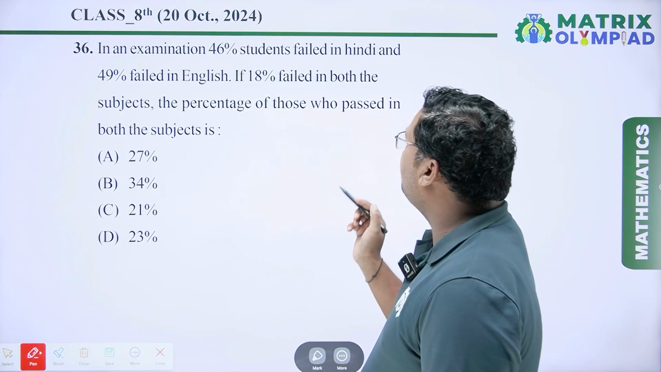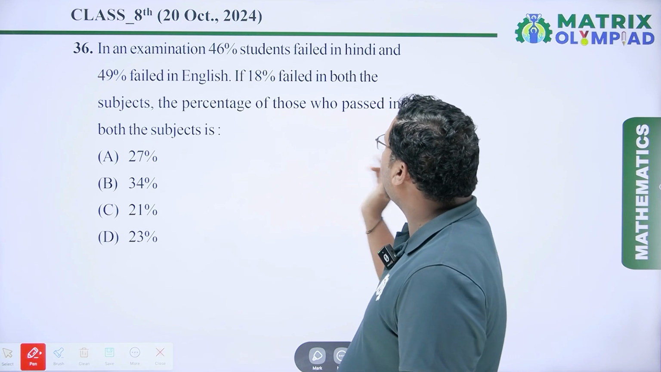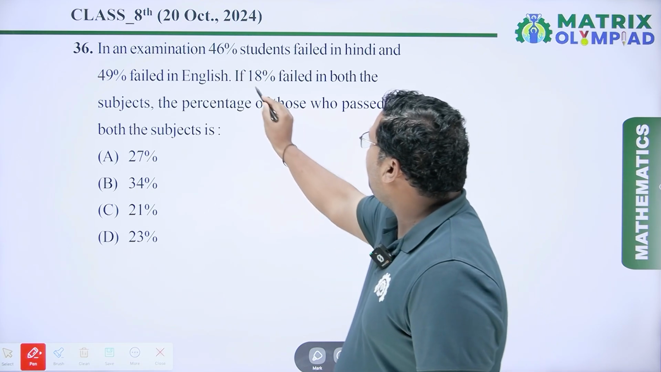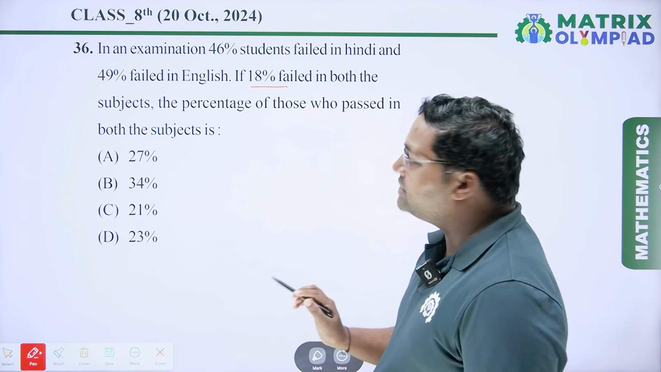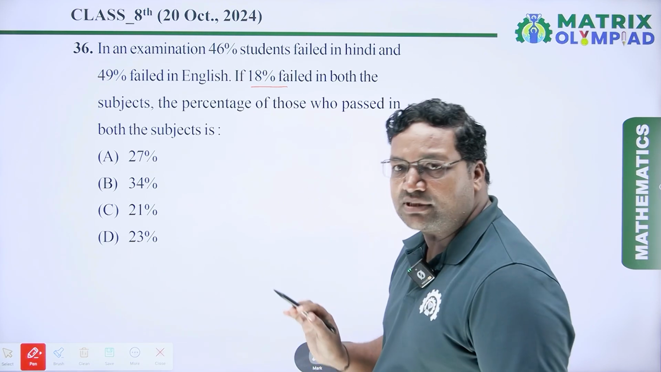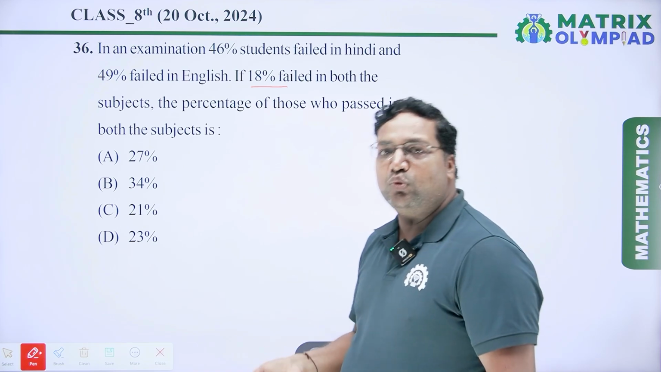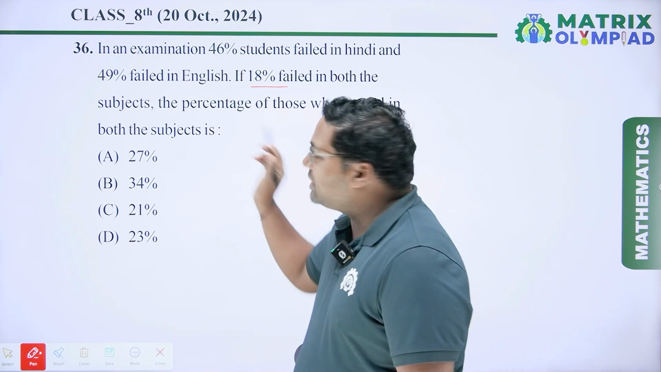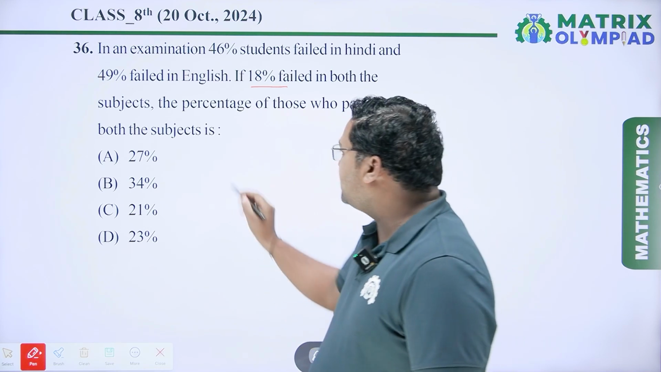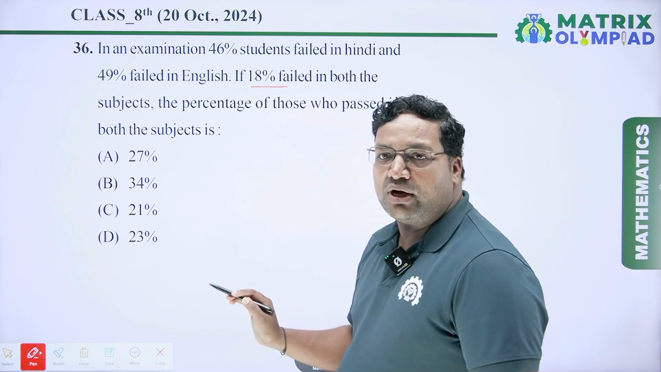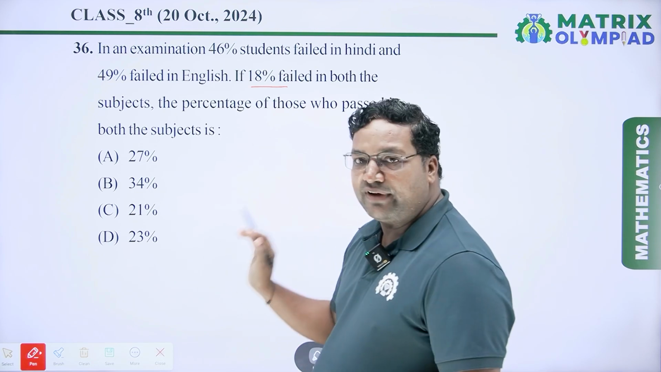In an examination, 46% of students failed in Hindi and 49% failed in English. If 18% failed in both subjects, the percentage of those who passed in both subjects is? Here we have to use the principle of inclusion and exclusion. So we have to find out the failed percentage.